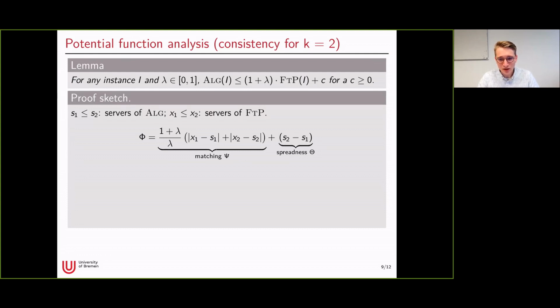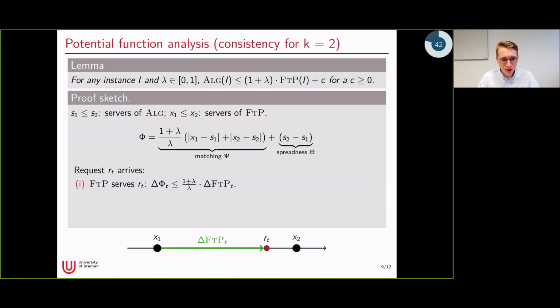And the second part, the spreadness part, just measures the distances between the servers of the algorithm, which in the case of having two servers is just the difference between both. So this is our potential function.